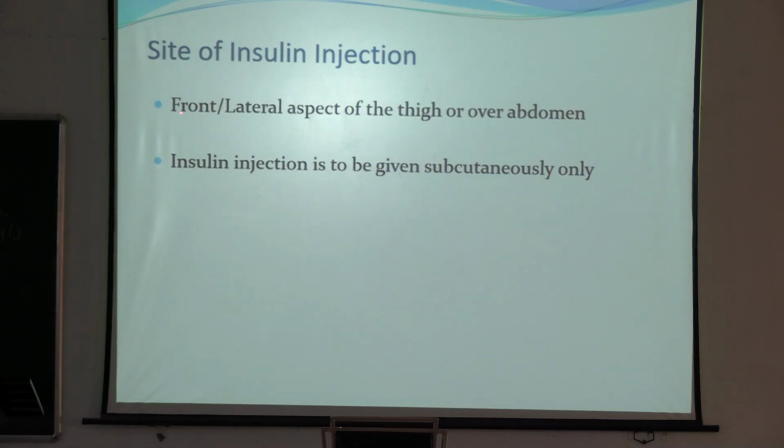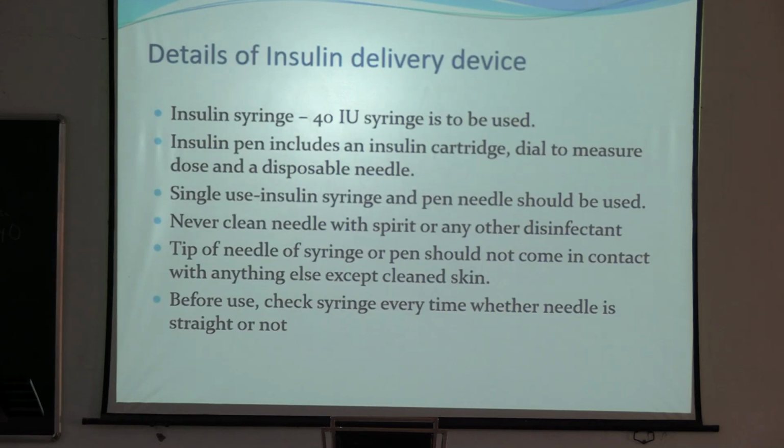Site of insulin injection: front or lateral aspect of thigh or over abdomen. Insulin injection is to be given subcutaneous only. Only subcutaneous injection is given for insulin. These things I think you already know from medicine lectures. Single use insulin syringes are given, pen needle should be used.